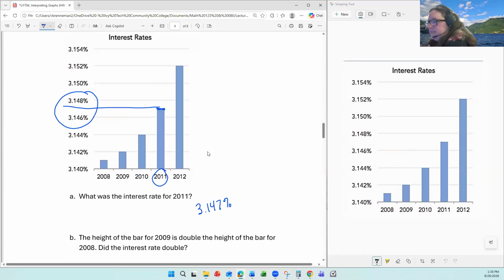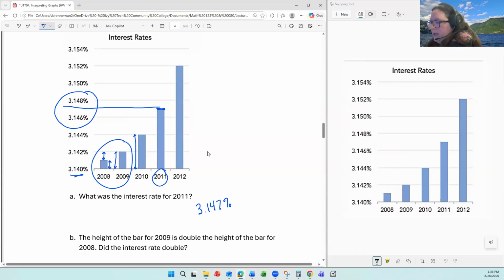And you may already be noticing these are really close together. We had to get to the third thousandth of a percent before they were different. When we look at just the bars for 2008 and 2009, the height of those bars, it looks like the 2009 is twice as tall as 2008. 2010 looks like twice as tall as 2009. Are those interest rates actually doubling?